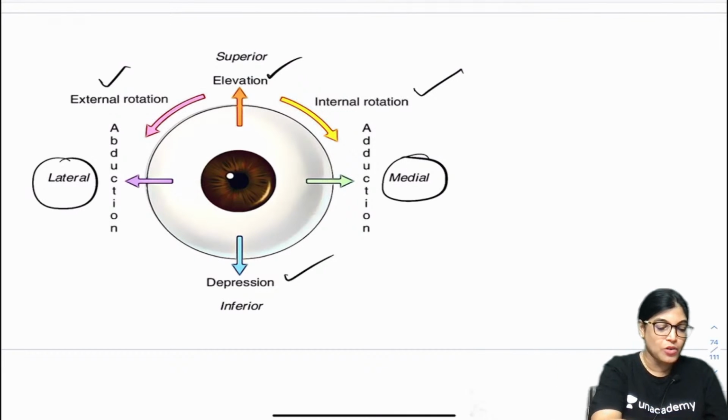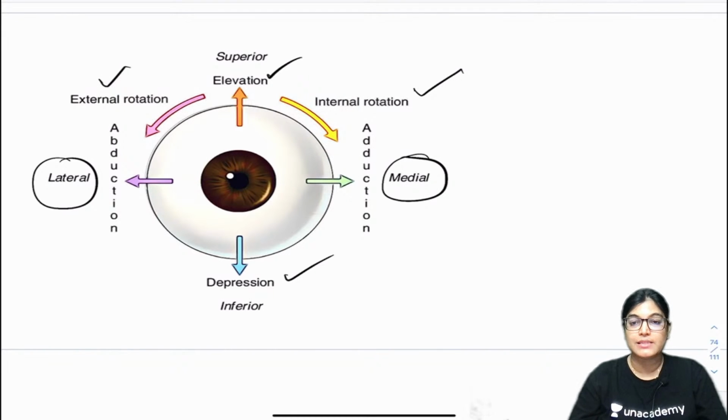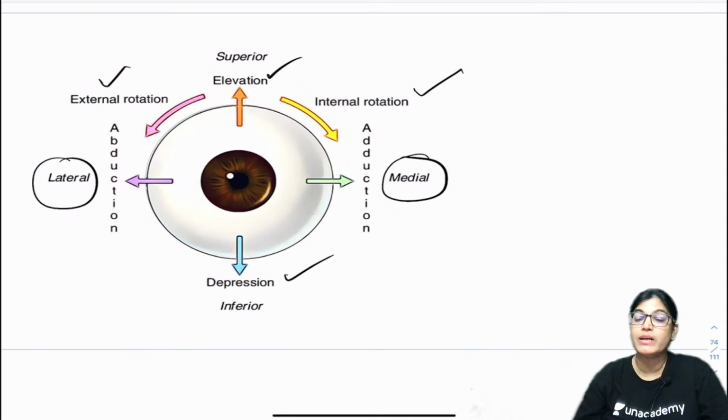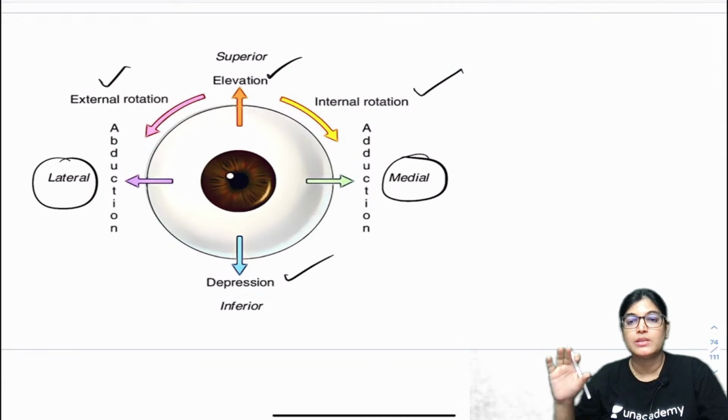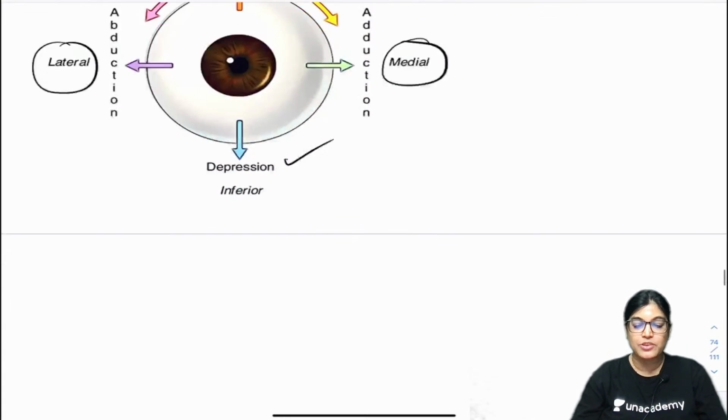So how are you going to remember this? Future doctor has given absolutely the right answer. The answer was A1. Why? Because you can just remember that an oblique muscle always has its action opposite to its name. Superior, so inferior intorsion will happen. It will cause intorsion. So both the superior rectus and the superior oblique are causing intorsion. So I think you should revise the action of the muscles.